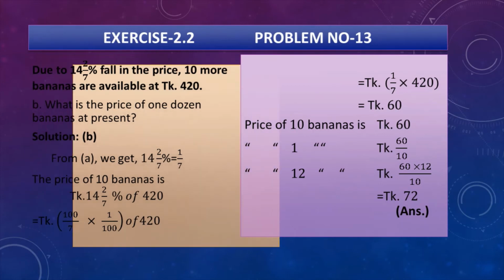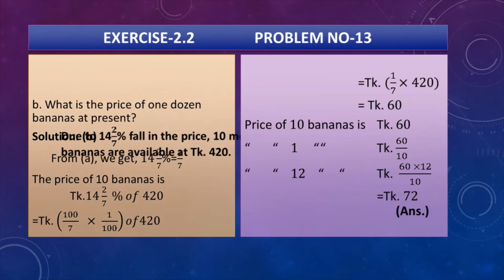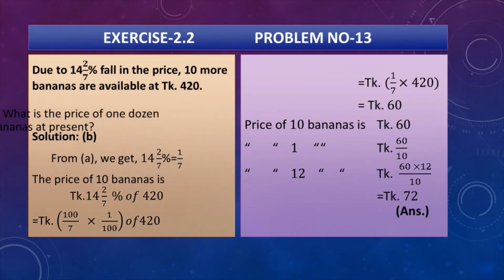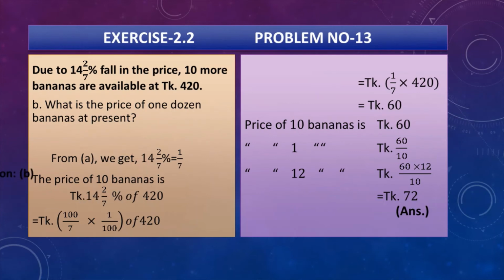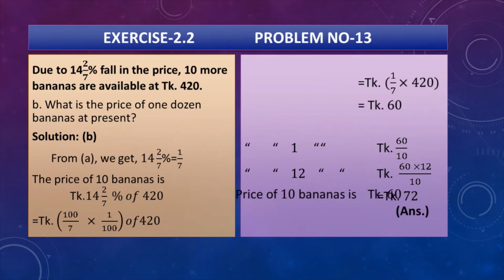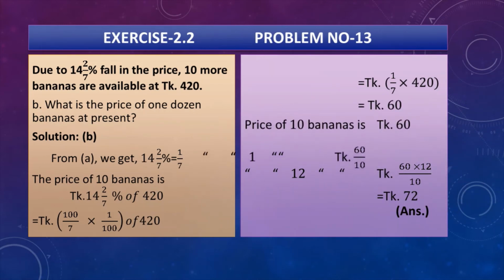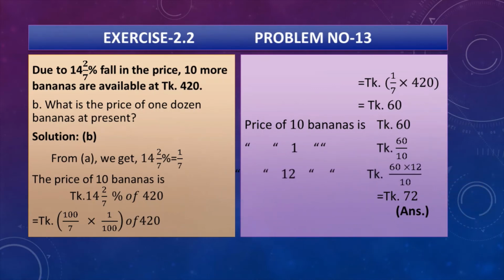So my dear students, this is the stem, and question number B, what is the price of 1 dozen bananas at present? And if you see the solution, the price of 10 bananas is 14 whole 2 by 7% of 420 taka, and if we calculate we get the present price of 10 bananas is 60 taka, and from this we can get the price of 1 dozen or 12 bananas, that is 72 taka.